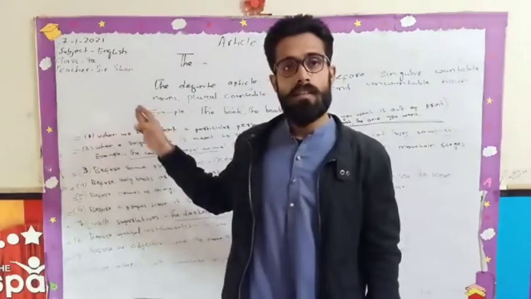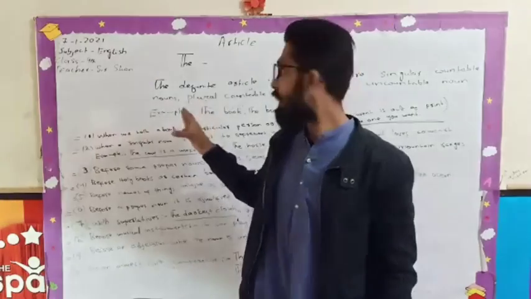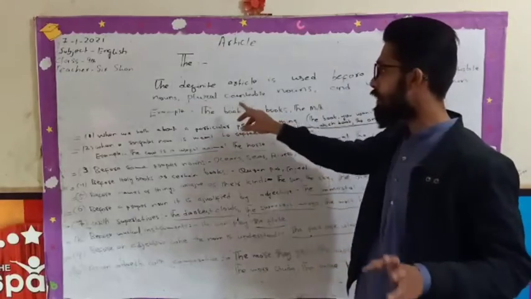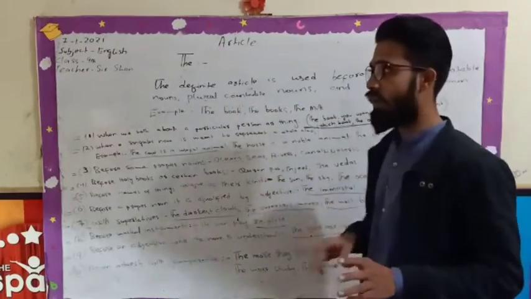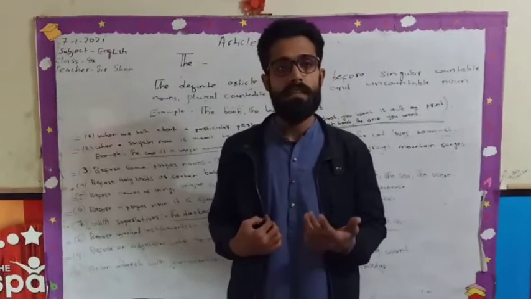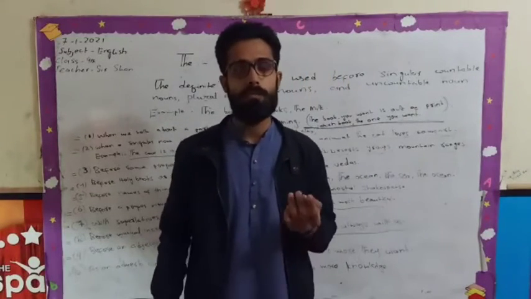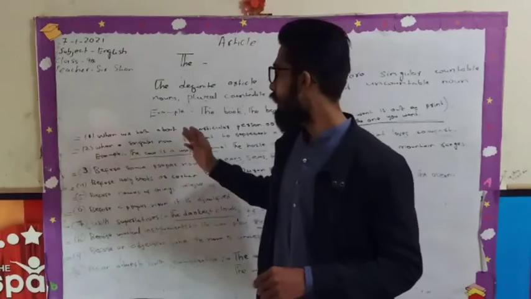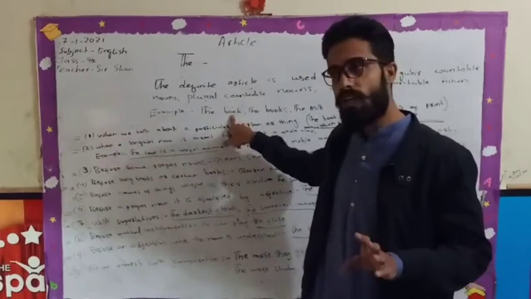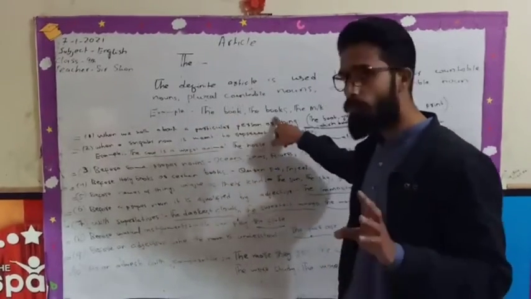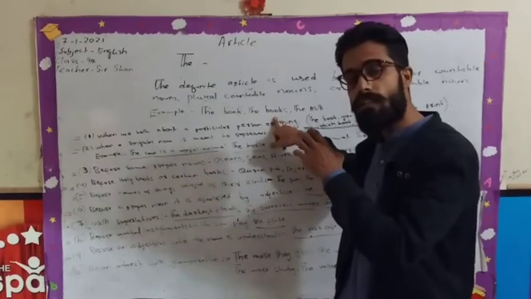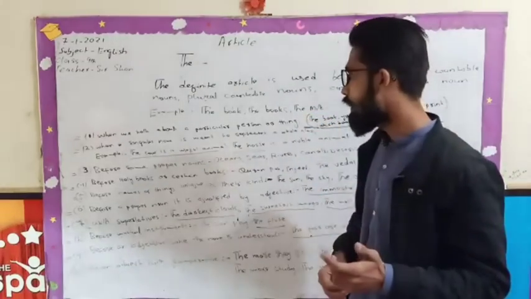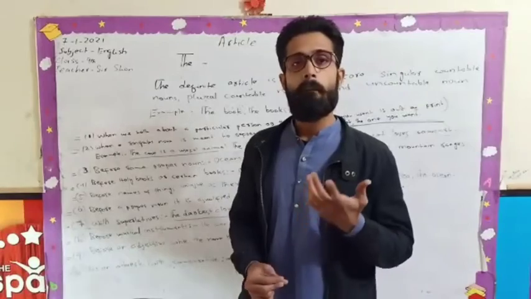Here I have also written the definition of the article. Here you can say the definite article is used before singular countable nouns, plural countable nouns, and uncountable nouns. It means you can use the article with singular countable nouns, with plural countable nouns, and with uncountable nouns. I have also given you examples. As you can see, the book. The book is a singular countable noun. The books is called a plural countable noun. And the milk. The milk is called what? Uncountable noun. We can't count the milk.